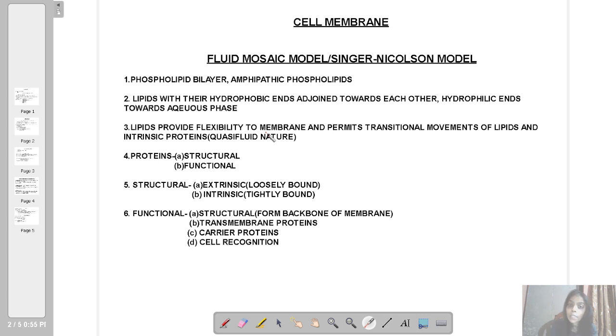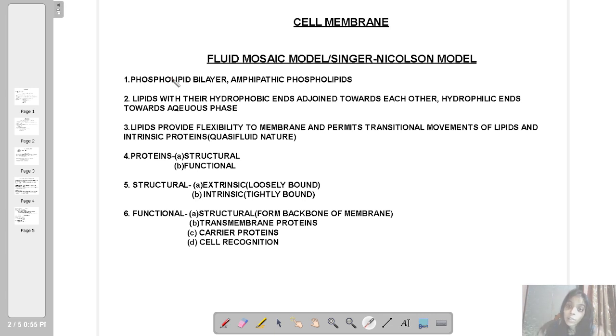PLP, protein, lipid, protein. See the first point, it's written phospholipid bilayer. What is a phospholipid? A phospholipid is a molecule which has got a lipid part. Lipid means fat. Fat part. Attached to the fat part is a phosphate group.